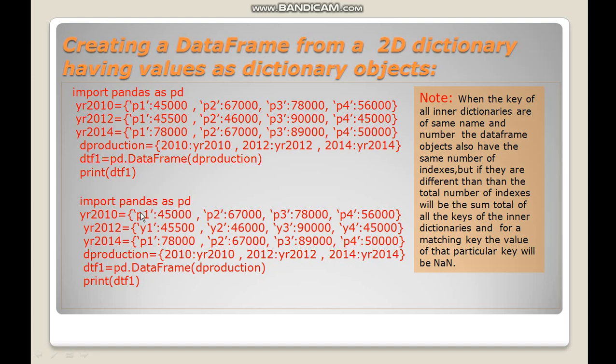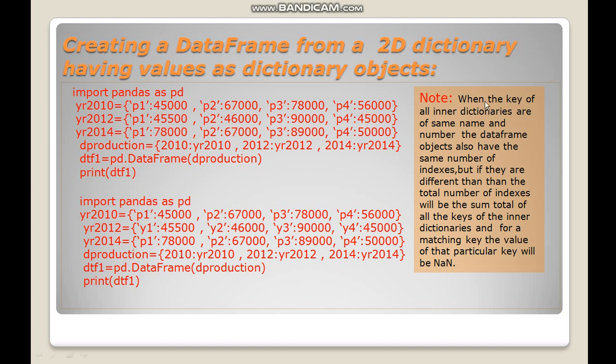So what will be the result? We will see here. Again the same thing: here you can see that all the dictionaries have similar key values. So the dictionaries for the years 2010, 2012, 2014 all have the same type of keys. So when the data frame is created, it will have the same column names. But what if all the keys of the inner dictionaries are not the same? In that case, the key which is not matching will have the value None.